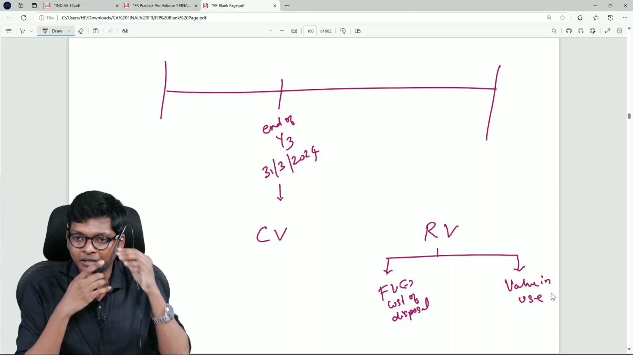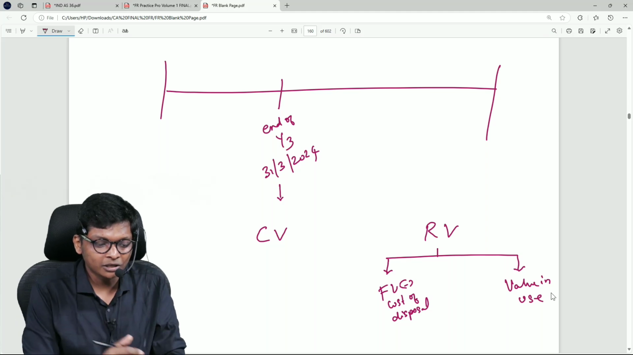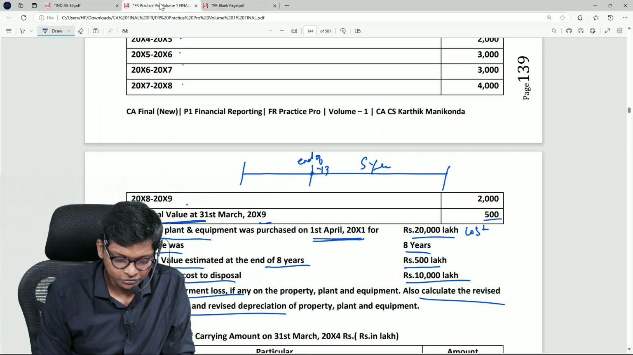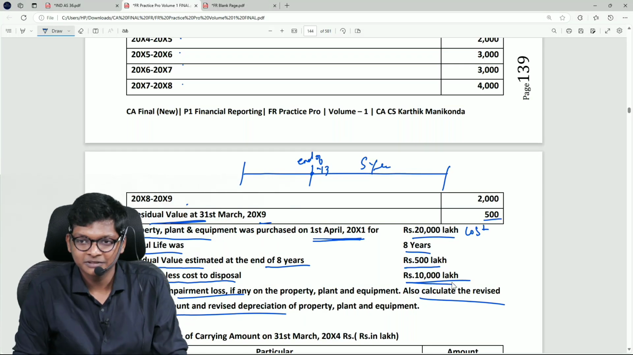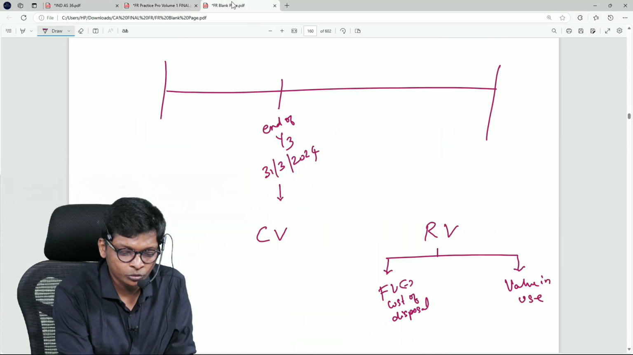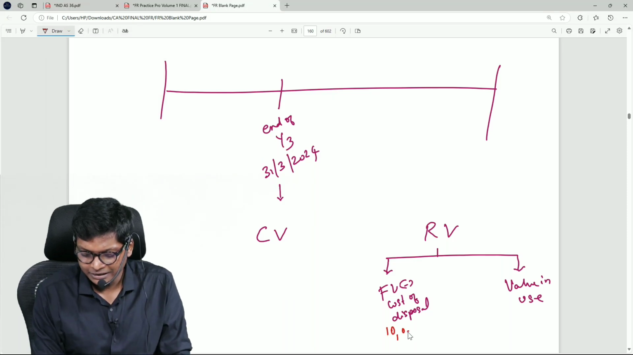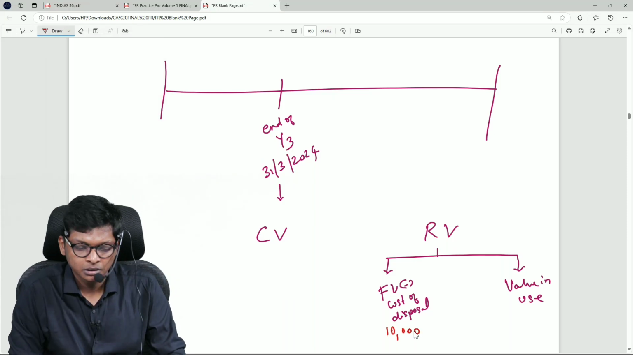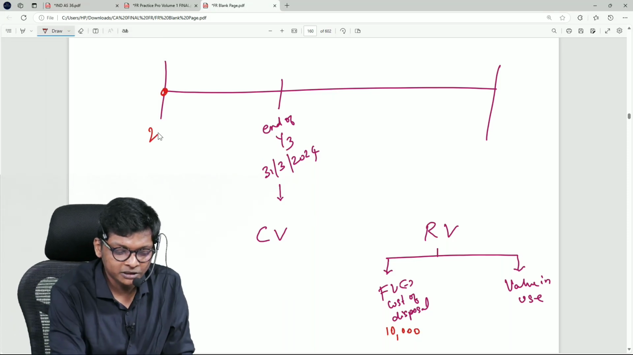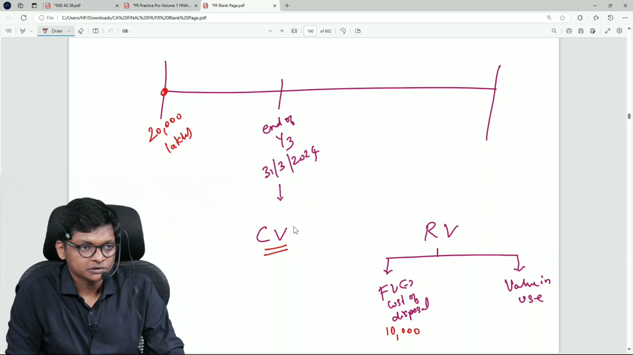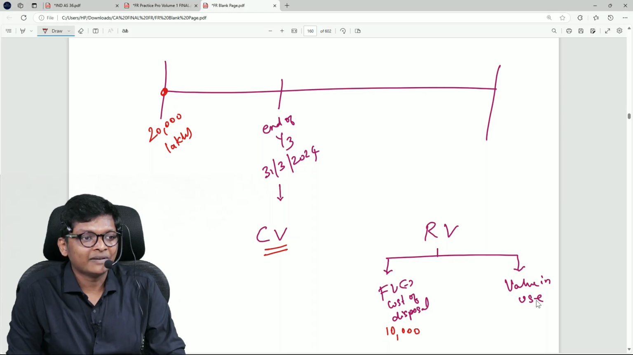These 3 I have to compute, guys, which is already given in the question. Fair value less cost of disposal is 10,000. This question they gave, so they gave one. So this is 10,000 rupees in lakhs, guys. Original cost I have how much? 20,000 lakhs. I need to find carrying value, and I need to find value in use. Then sum is over. Correct?